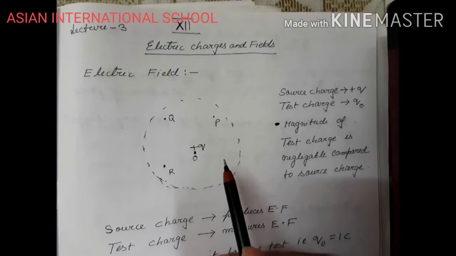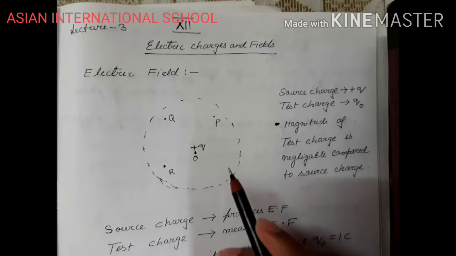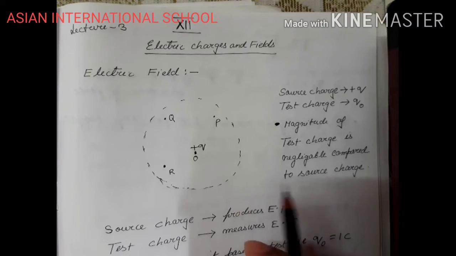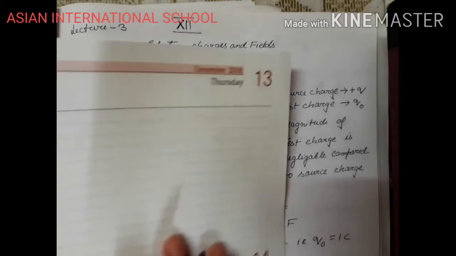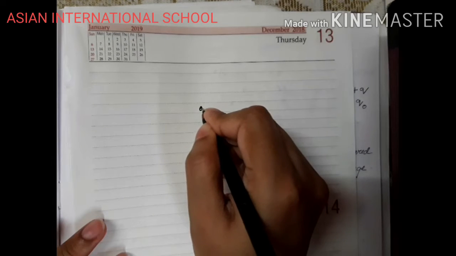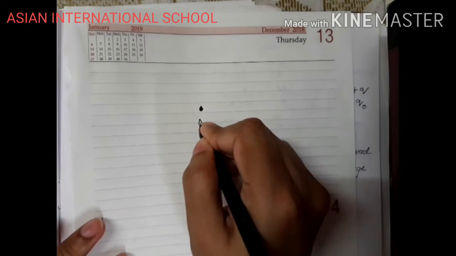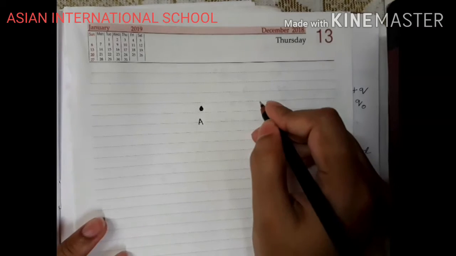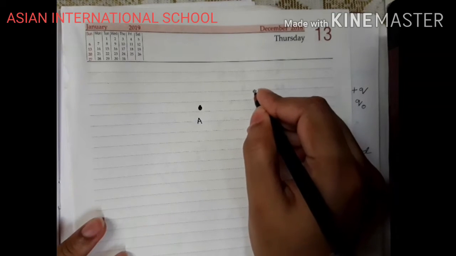Now before I go into depth, let me start the class with a brief introduction on why the concept of electric field was necessary. Let us consider that this is a body A, and I am bringing a body B over here.